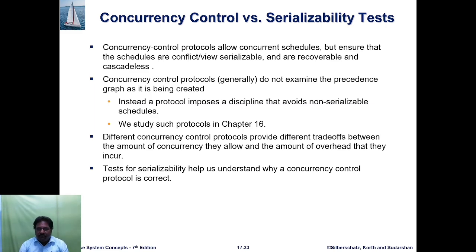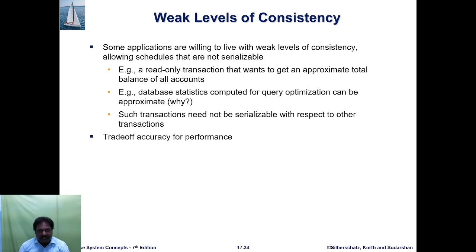Then, concurrency control versus serializability tests. The concurrency control protocol allows concurrent schedules, but ensures that the schedules are conflict serializable, recoverable, and cascadeless. Different concurrency control protocols make different trade-offs between the amount of concurrency they allow and the amount of overhead they incur. So the serializability test just helps to understand whether the concurrency control protocol is correct.